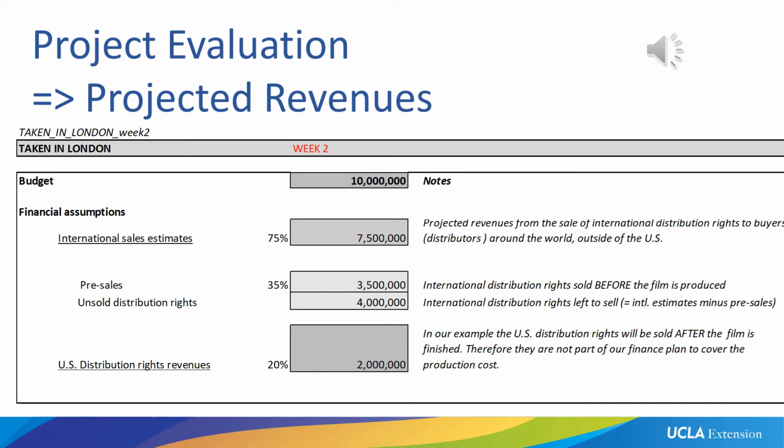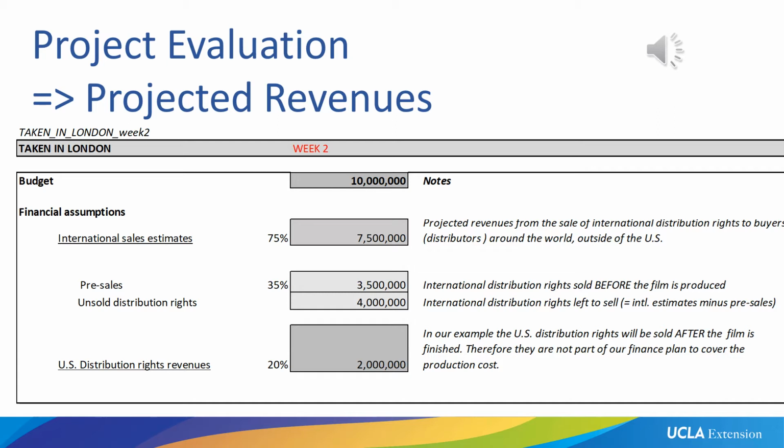We have established our movie Taken in London has a budget of $10 million. That's the production cost for the movie. Our sales agent ran some estimates for international sales and established that 75% of the budget could likely be projected to be received out of distribution revenues from international sales, that is outside of the US.